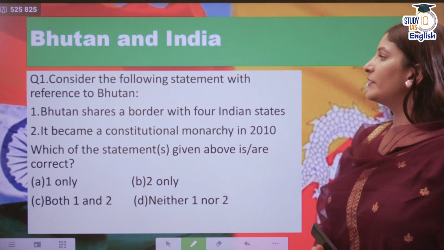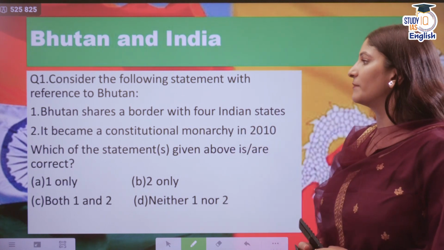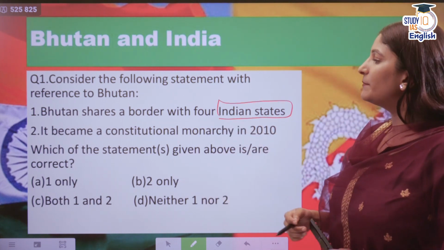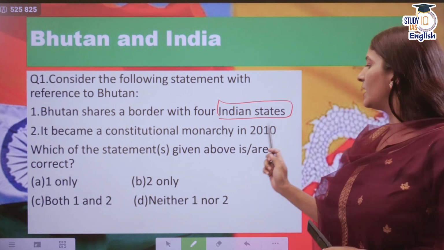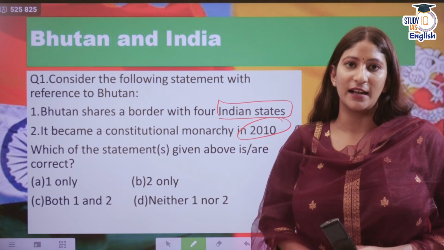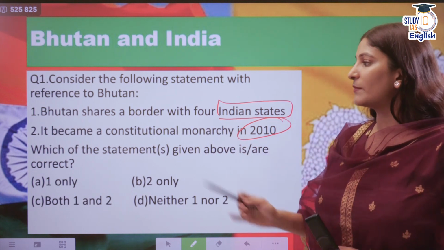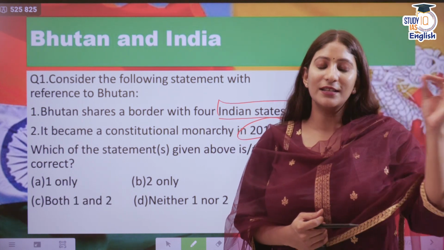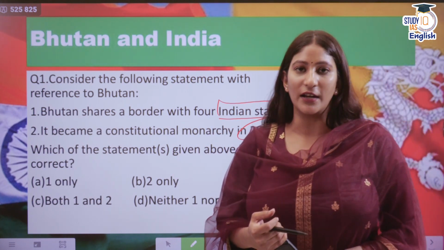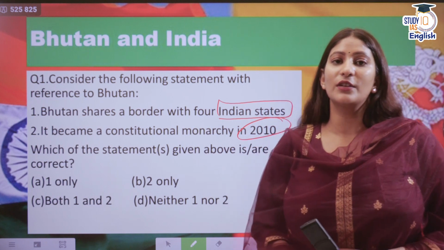So, consider the following statements with reference to Bhutan. Bhutan shares a border with 4 Indian states. It became a constitutional monarchy in 2010. Which of the statements given above is or are correct? Now, I will give you some time to solve it. Just understand and visualize where Bhutan is situated. It's a small country and it is to the south of China as well.